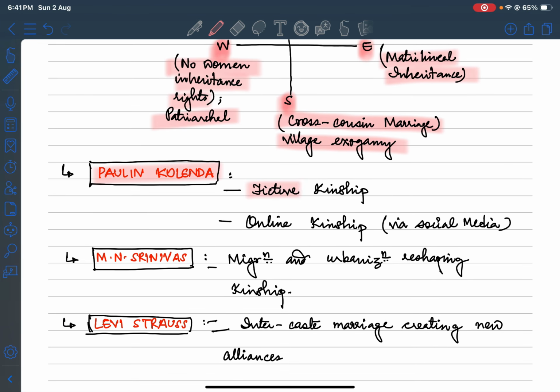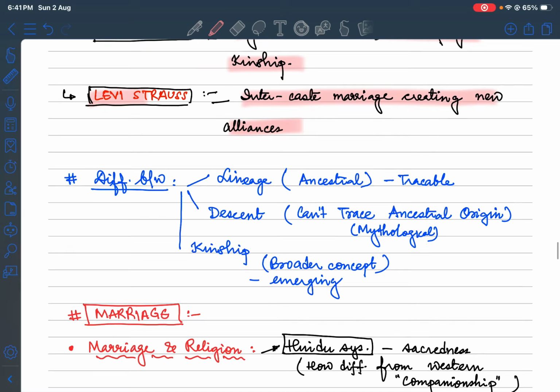Pauline Kolenda has talked of fictive kinship and of online kinship via social media. Fictive kinship is what we nowadays call friendship systems that have evolved in society, because friendships have also been seen as relationships that have expanded over the years. Online kinship via social media has also emerged. M.N. Srinivas linked migration and urbanization with reshaping kinship. Levi-Strauss: how intercaste marriage creates new alliances, right? So whenever we are talking about intercaste marriages and the alliance system, you can quote Levi-Strauss.